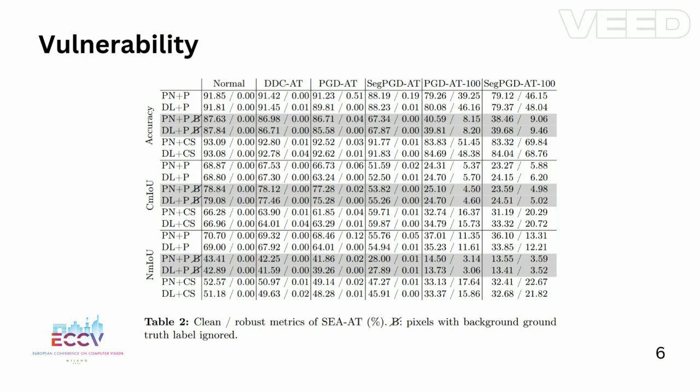Let's talk about the results. So, the vulnerabilities. In this table, you can see a subset of our evaluations, and as you can see, most of the models are not robust at all. And when you look at the SegPGD-EC algorithm, which looks robust when it comes to accuracy, it is not robust at all, because the mIoU, the cmIoU and the mIoU values are pretty low, and these results are under the standard persistence model, which is just a constant predictor.